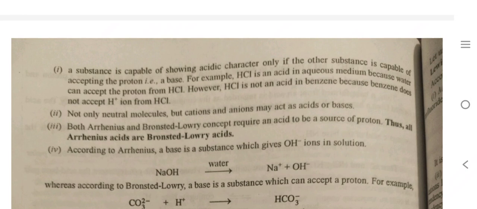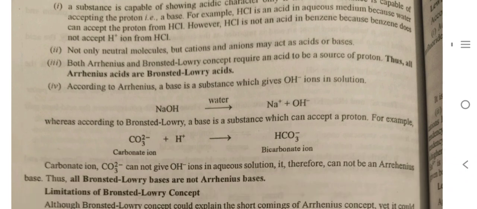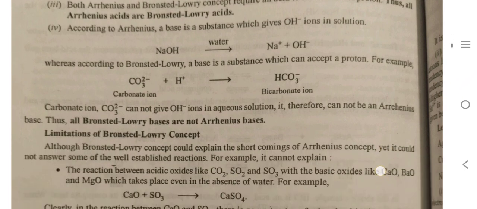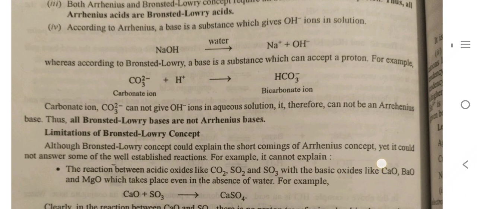Both Arrhenius and Bronsted-Lowry concept require an acid to be source of proton. Thus, all Arrhenius acids are Bronsted-Lowry acids. According to Arrhenius, a base is a substance which gives OH negative ions in solution, whereas according to the Bronsted-Lowry, a base is a substance which can accept a proton. For example, carbonate ion, which is CO3 2 negative, plus H positive converts into HCO3 negative, which is bicarbonate ion. Carbonate ion cannot give OH negative ion in aqueous solution. It therefore cannot be Arrhenius base. Thus all Bronsted-Lowry bases are not Arrhenius bases.